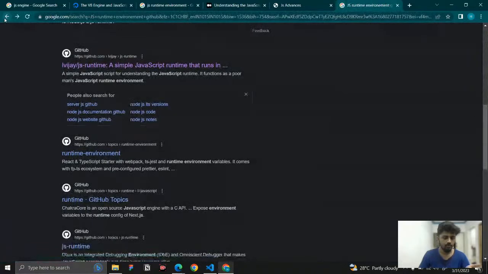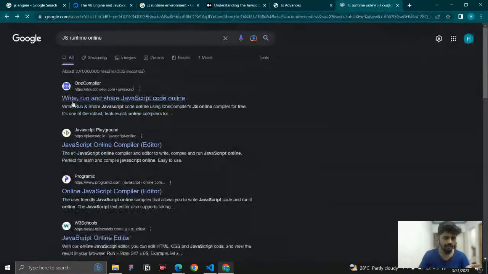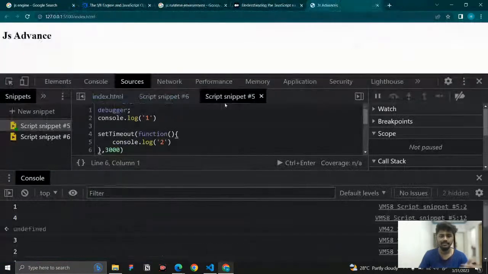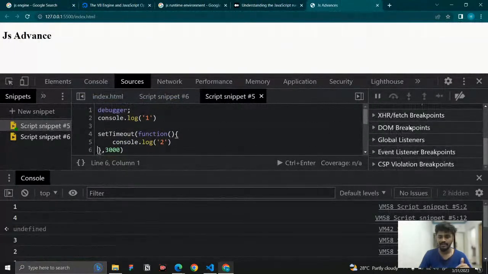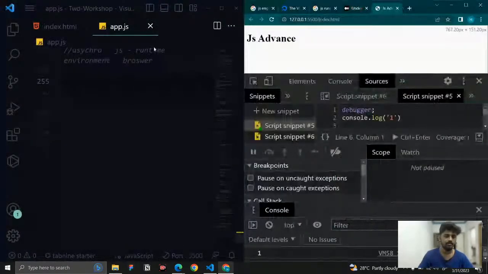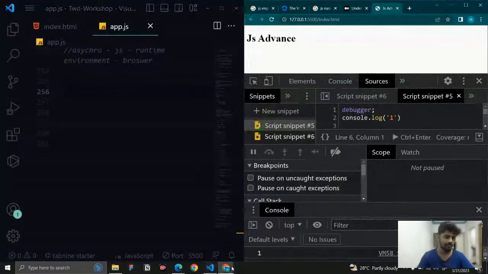Okay, I will share it in the group. If I find it, I will just share it in the group, where we can visually see it. Here we are not able to see it, right? You can see the call stack and async. That is how it is there. But there you can see the entire process happening, like an anime, and I can show you. But right now it's not there. I will share it with you later. Okay, so the code I will share with you.